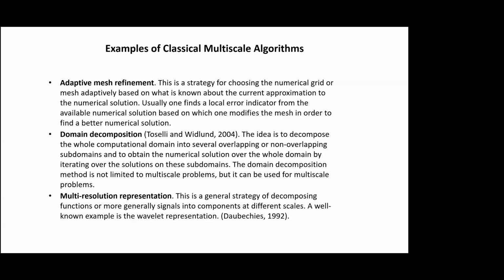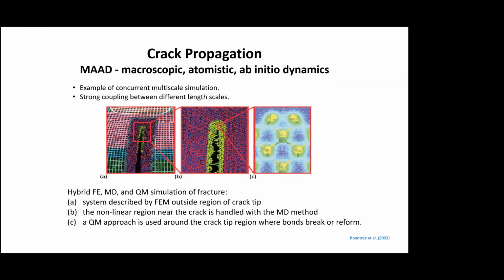And in terms of classical multi-scale algorithms, you have adaptive mesh refinement, domain decomposition, and multi-resolution wavelet based results. So all these new methods are coming up. There are a lot of various things, but how well they work is again a question of research.